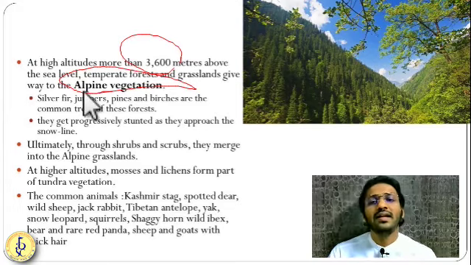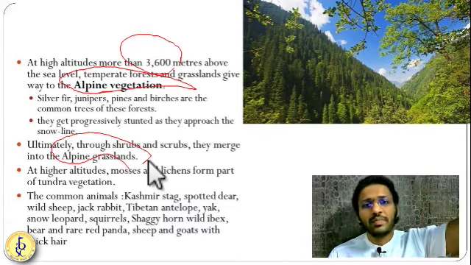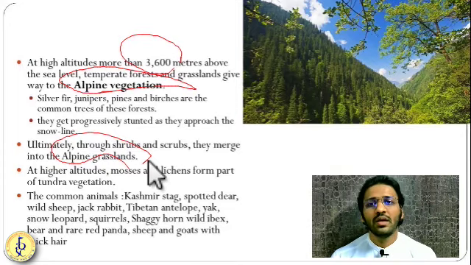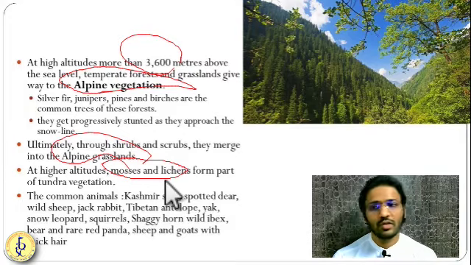And ultimately, as you move upwards, you will see grasslands, alpine grasslands. Then beyond the alpine grasslands, at the peaks of these mountains, you will see tundra type of vegetation. Tundra type of vegetation means you will have lichens and mosses. There won't be even grasses in this region. So mosses and lichens you will find at the very peaks of this mountain.